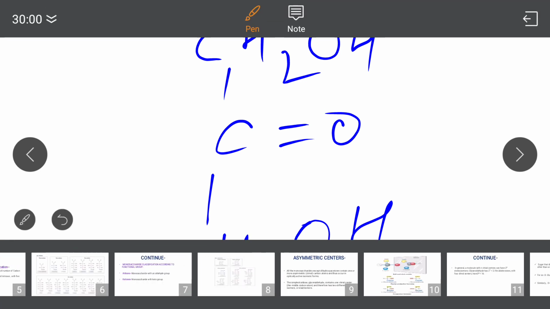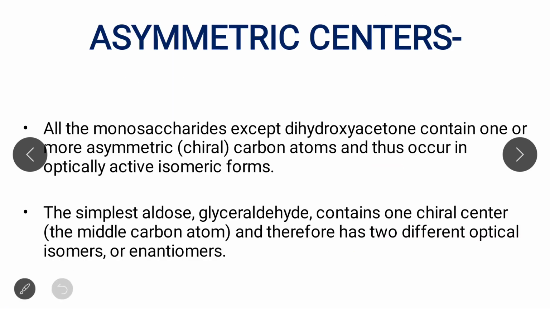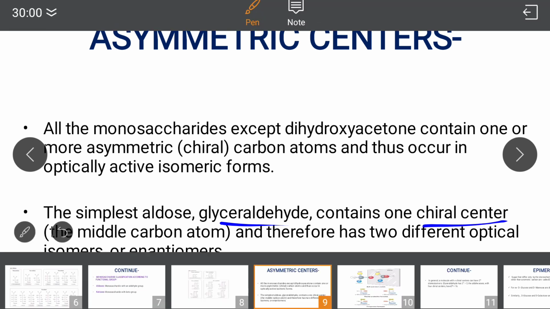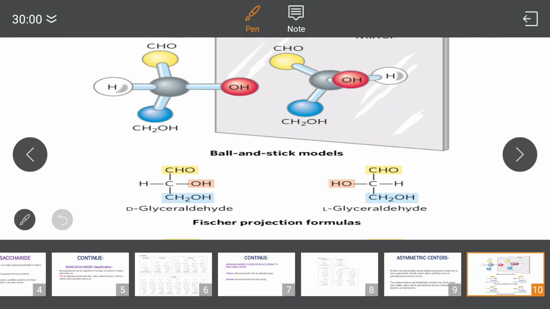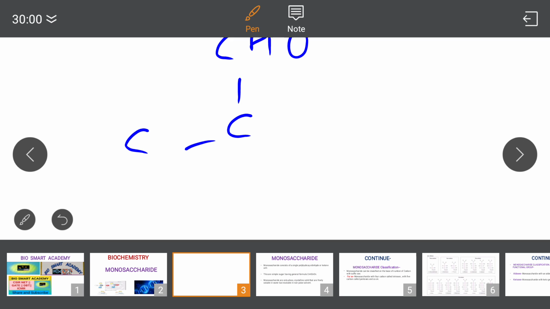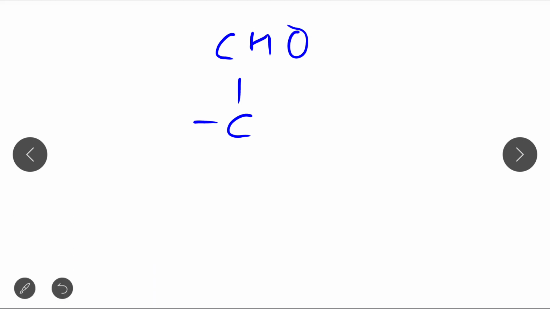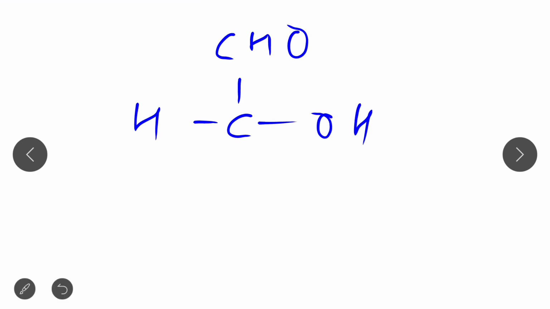Remember one point: the simplest aldose, glyceraldehyde, as I already taught you, contains one chiral center. Just look at this structure. It contains one chiral center, with four different groups. Where is the chiral center? This is the chiral center.